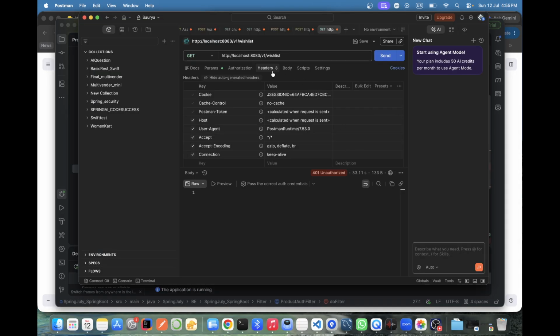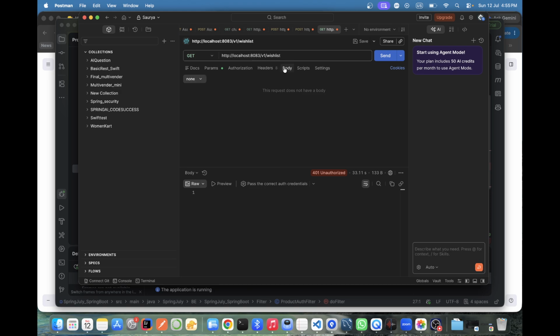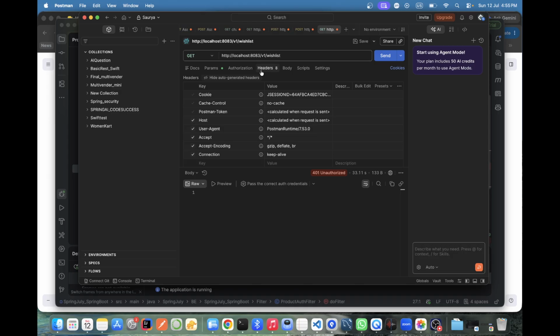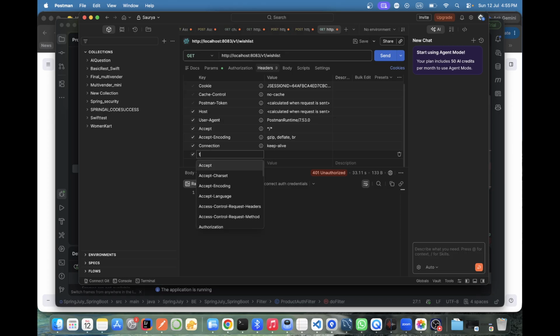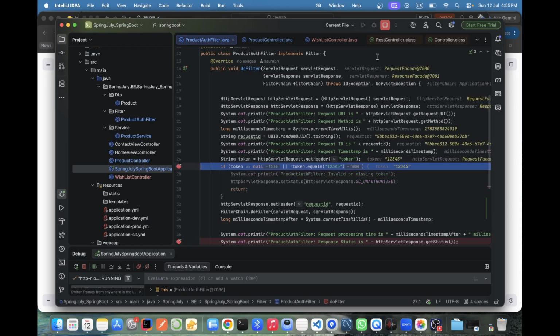This is our request. This is our headers. This is our body. That we'll see later, don't be worried. In Postman only, I'll explain what the component is for this and all. For now I'm just taking one scenario only, filter one. So don't get confused. My purpose now is to show you the understanding of the filter only. Okay, now I'm just hitting.